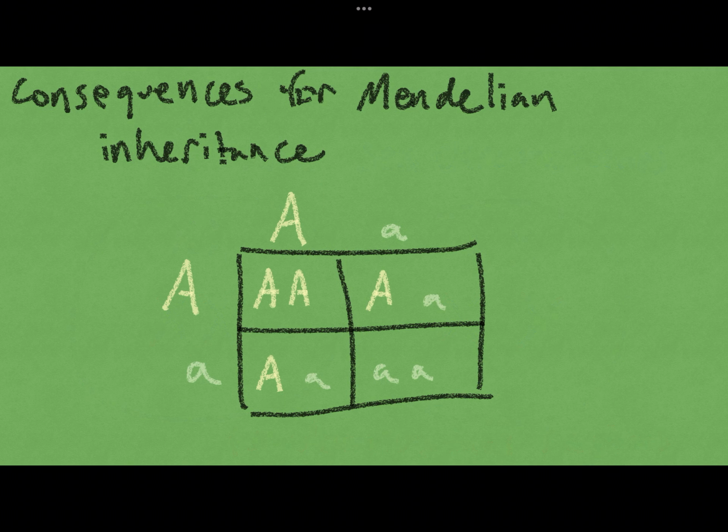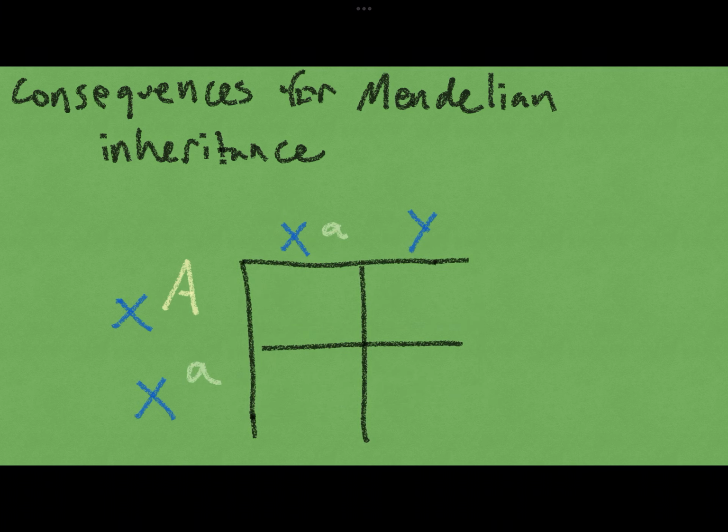The applied content of Chapter 4 deals with the consequences of sexual phenotype and sex linkage from Mendelian inheritance. In Chapter 3, we introduced the concept of a Punnett square, and we talked about how you can take two diploid individuals and predict the phenotypic ratios in their offspring using a Punnett square. However, this basic setup only works if we are discussing autosomal chromosomes and autosomal genes. Whenever we're working with sex-linked traits or genes that are on a sex chromosome, we have to use superscripts.